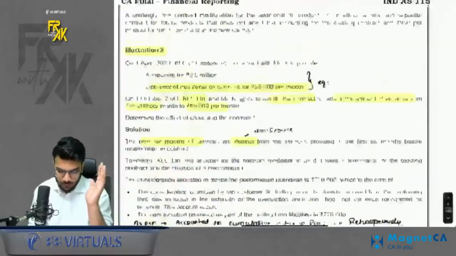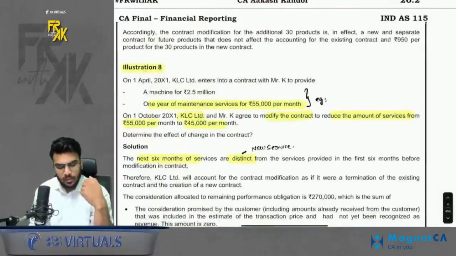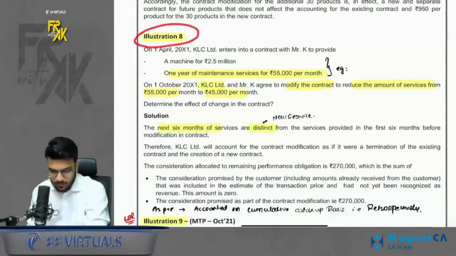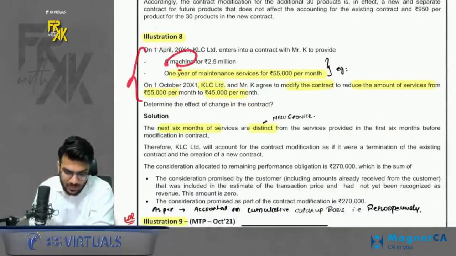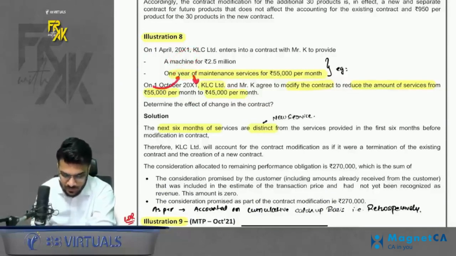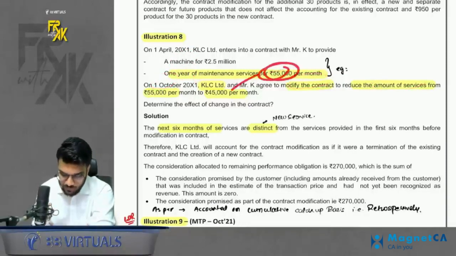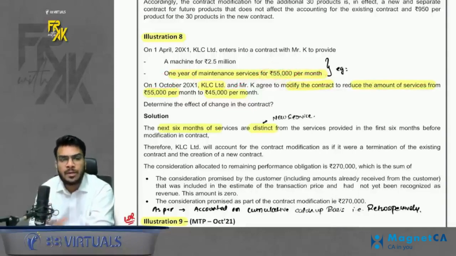We did one more question here. That was illustration number 8. But I feel there was a small conceptual error in this question. If you read the question, it says we enter into a contract to buy a machine, and also a 1 year maintenance service. Now this maintenance service, after 6 months, they modify and reduce the consideration of the service. So when the consideration reduces, it is to be accounted as per cumulative catch-up basis.